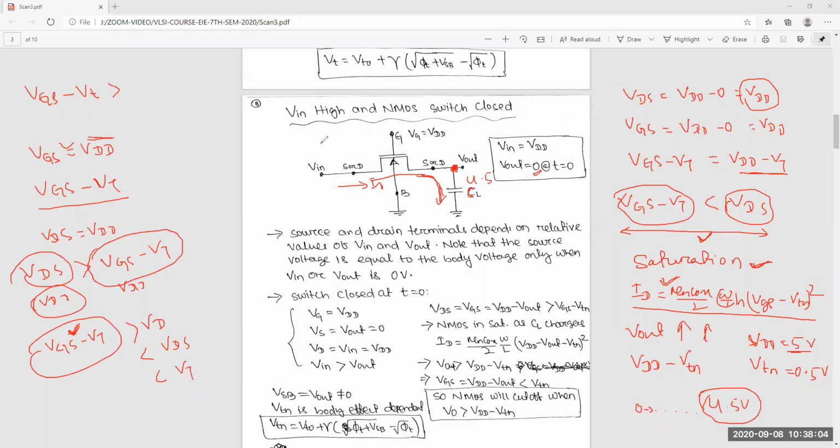Yes, sir. Because you are giving VDD equal to 5 volts here, it will take some time for this 5 volts to come here. But during that time the capacitor will charge. So when the capacitor charges, this voltage will increase, and at some point it will come to 4.5 volts. Yes or no? Yes, sir. So now you can tell, if this voltage will be more than 4.5 volts, what will happen?